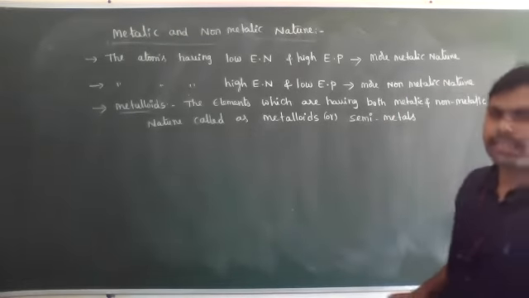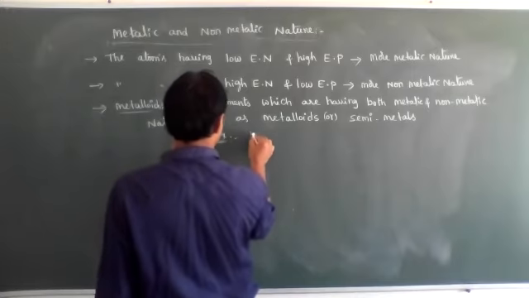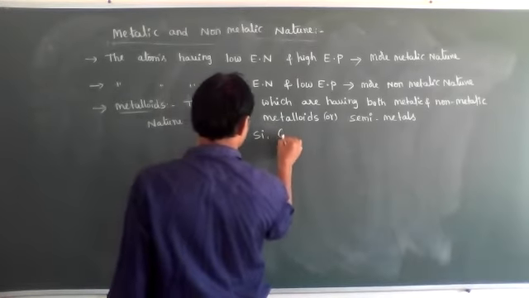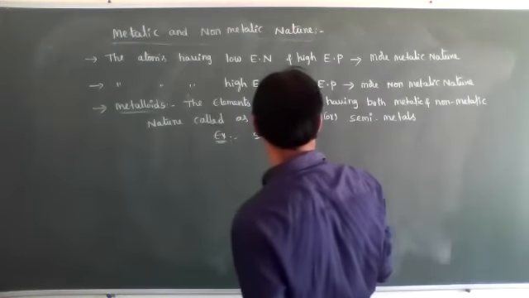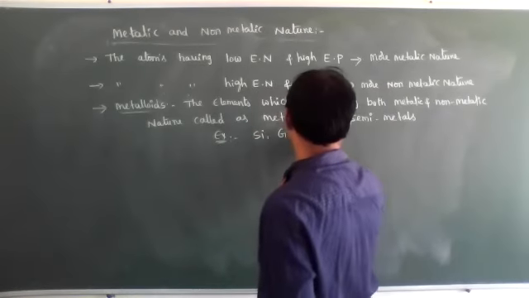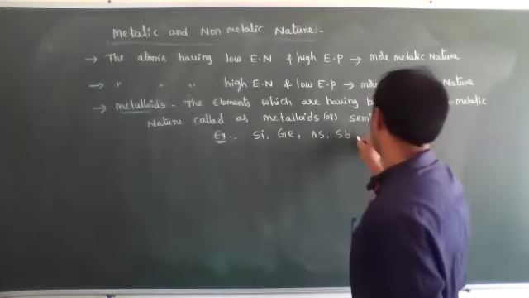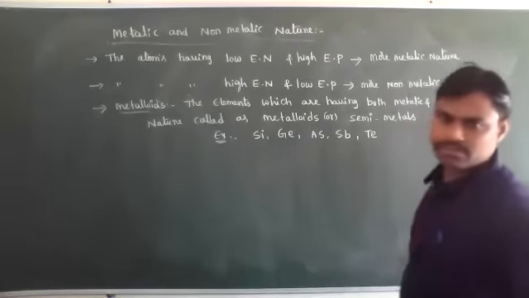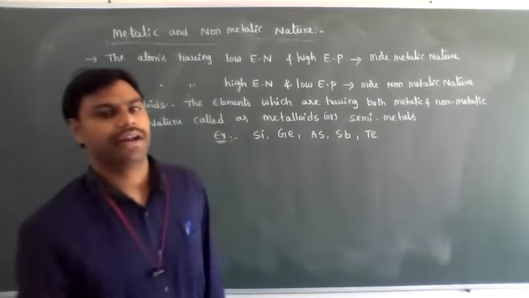Examples: silicon, germanium, arsenic, antimony, tellurium. These are called examples of metalloids.